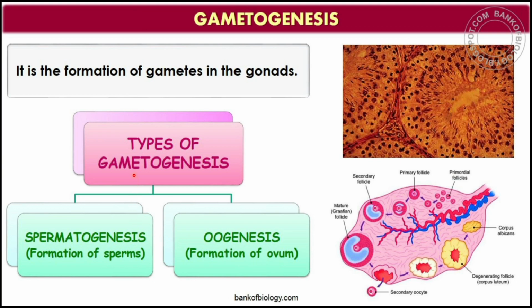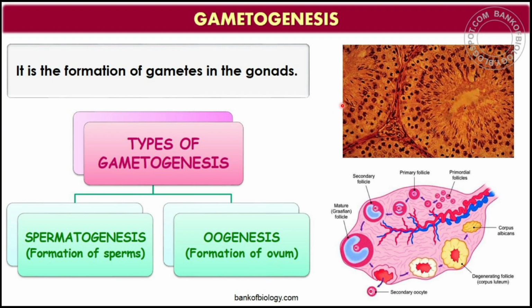So here the gametes are formed in gonads. Gonads are primary sex organs. In male, the testes, where the formation of sperms takes place, and in female, the ovary, where oogenesis takes place and ovum is formed.